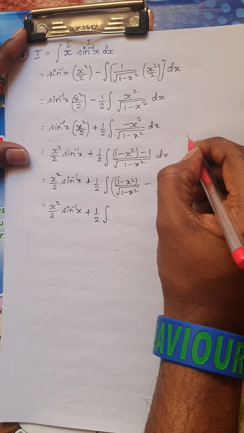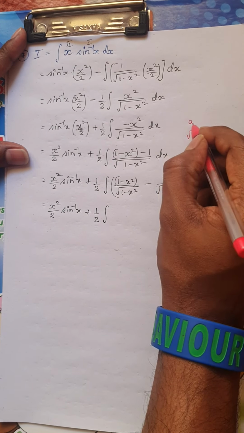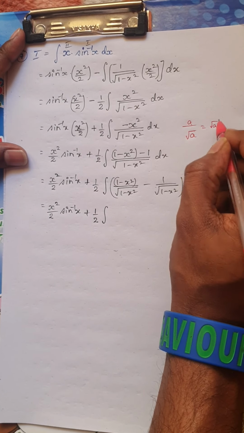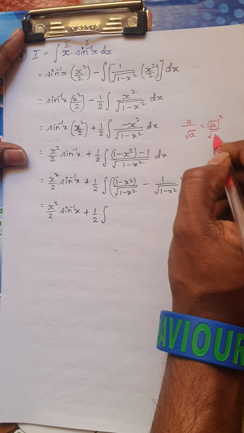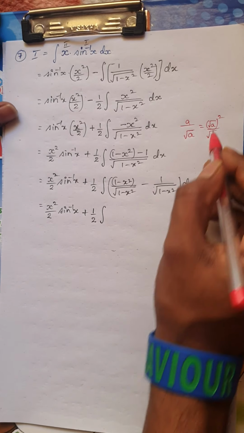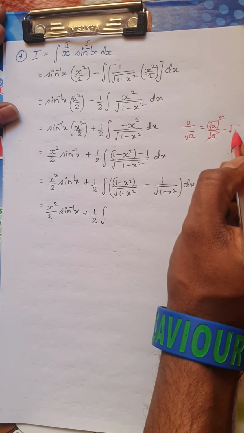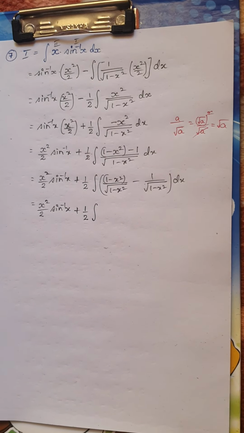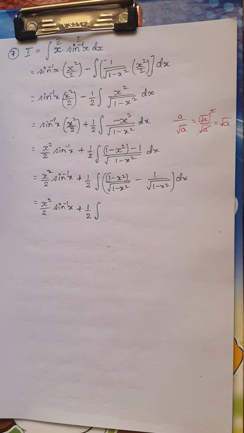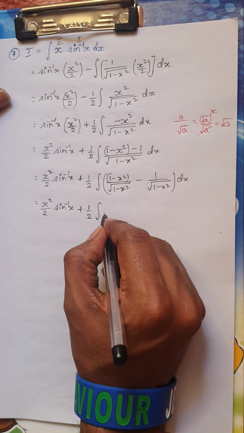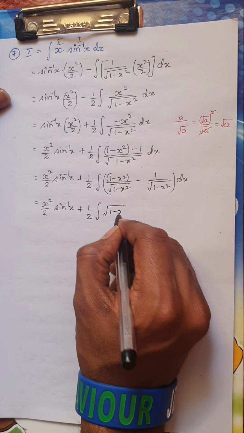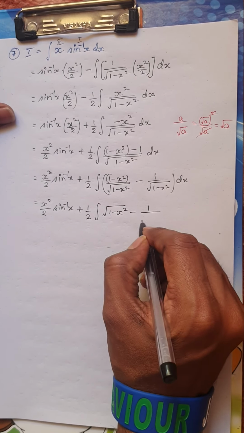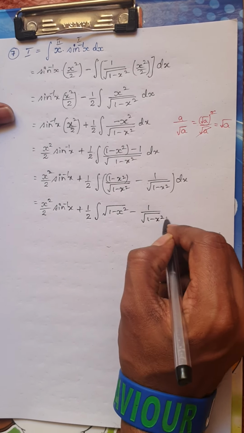this is of the form a divided by root a. What is a divided by root a? We can write a as root a whole square by root a, isn't it? So one root gets cancelled, you are left over with root a, isn't it? Isn't it a regular procedure we do? So I will use it here. So this function will be root of 1 minus x square, okay, minus 1 divided by root of 1 minus